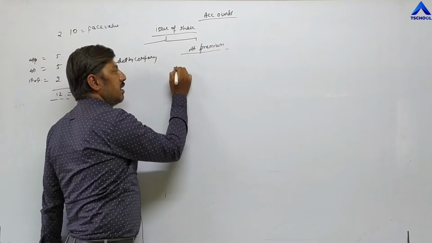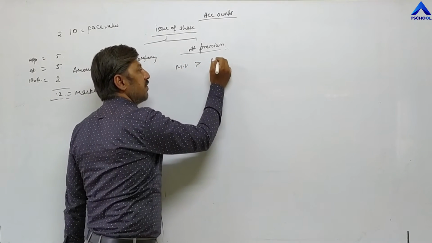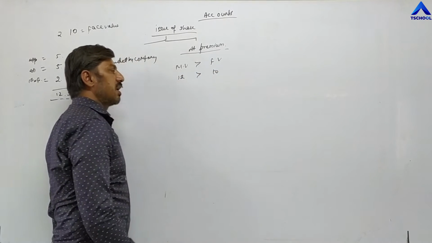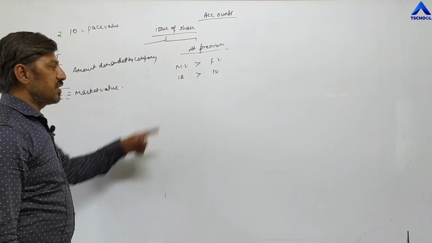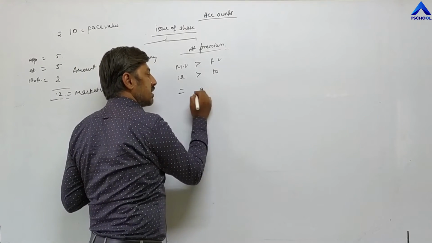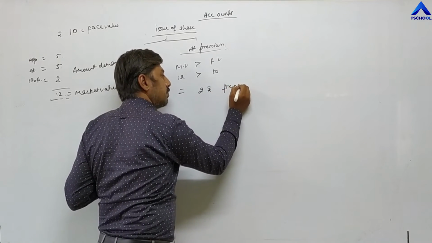Market value is 12, face value is 10. So here market value is greater than face value. So the excess 2 rupees is called premium.